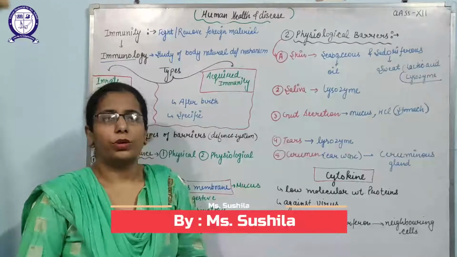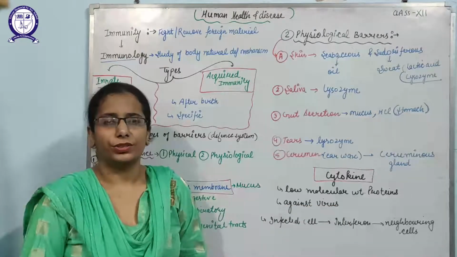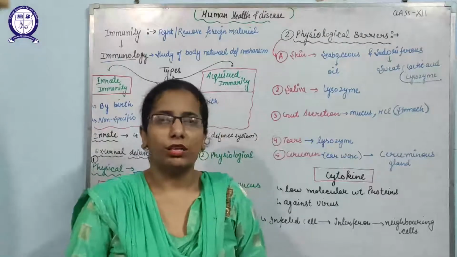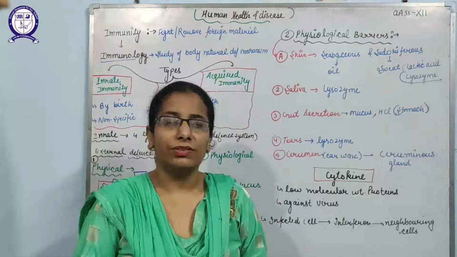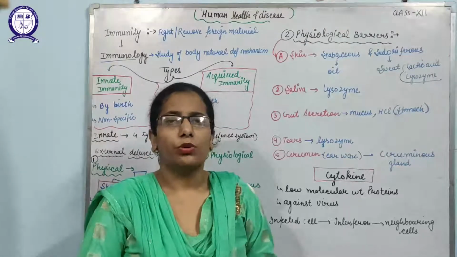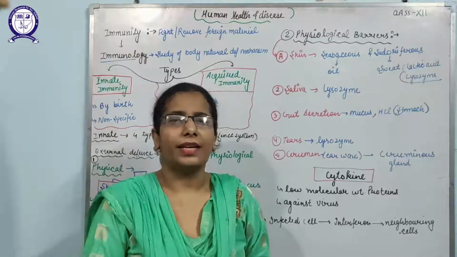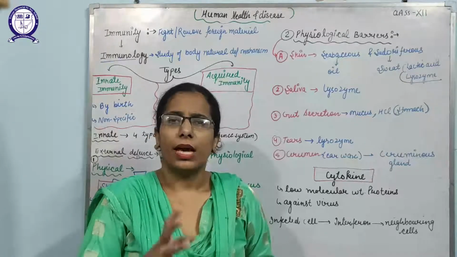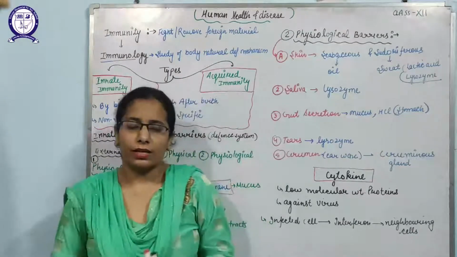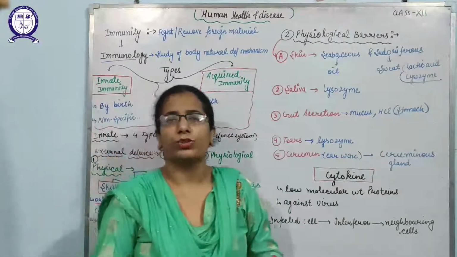Hello students, now we are going to discuss the next topic of the chapter Human Health and Disease, that is immunity. What is immunity? Immunity is the ability of living organisms, specifically human beings, to recognize foreign particles entering the body and then kill or remove those pathogens from the body, because we are living in an environment from where a number of pathogens can enter our body and cause a number of diseases.